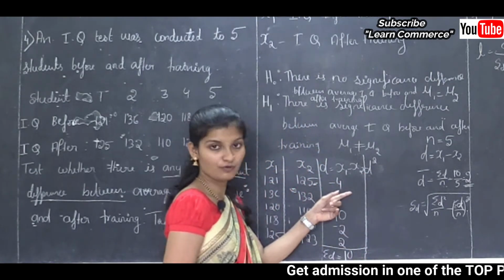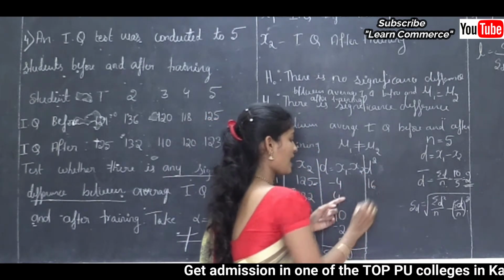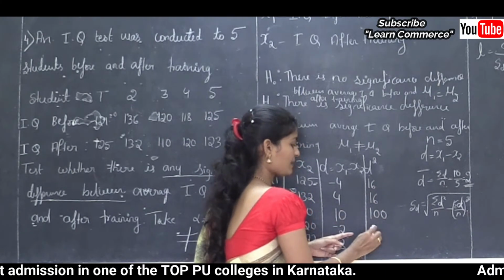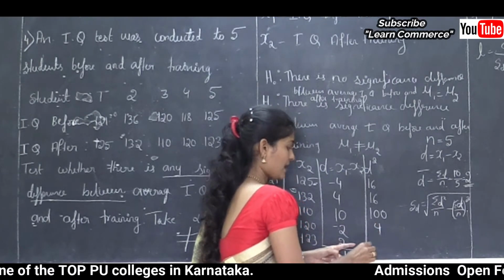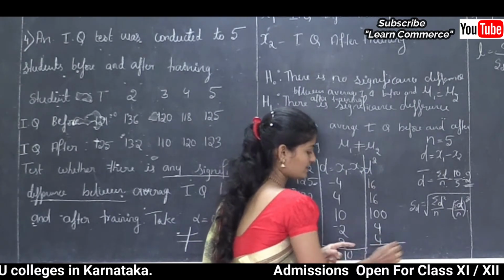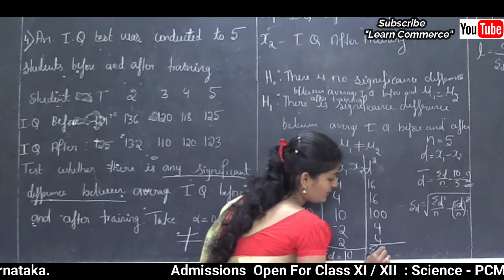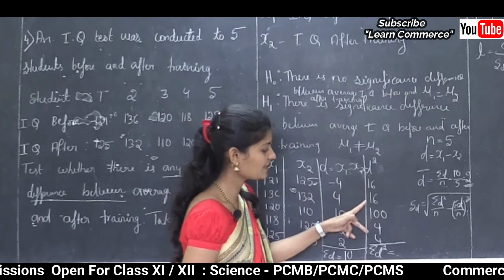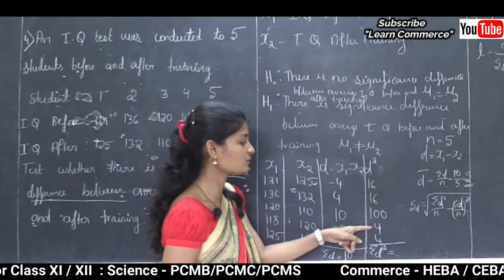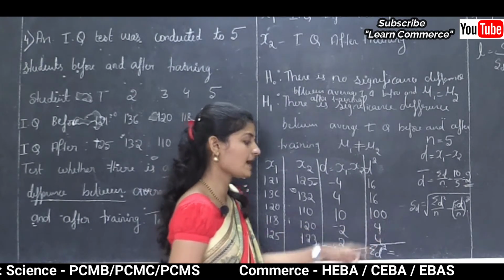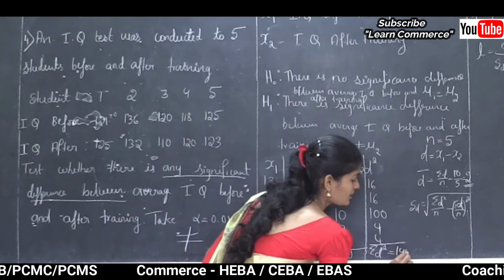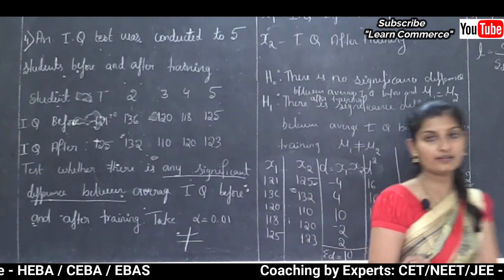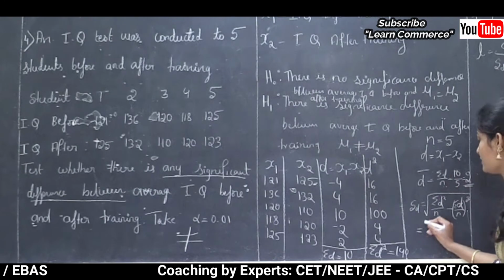Here minus 4 square is 16. Square is 16. Then sum of D square: 16 plus 4 is 20, and 16 plus 4 is 20. So 20 plus 20, 40. 40 plus 100. So here the sum is 140.